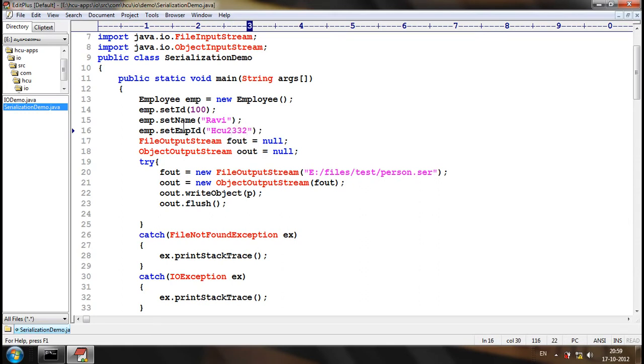Now this is the employee ID, and let me try to process the Employee object.